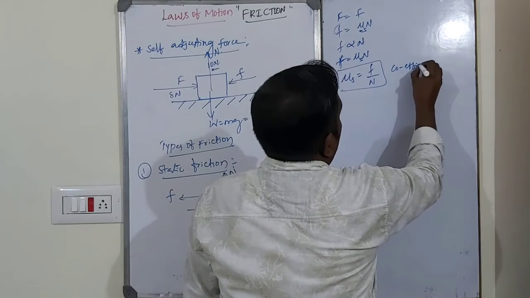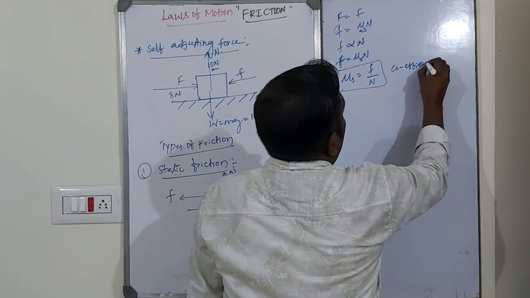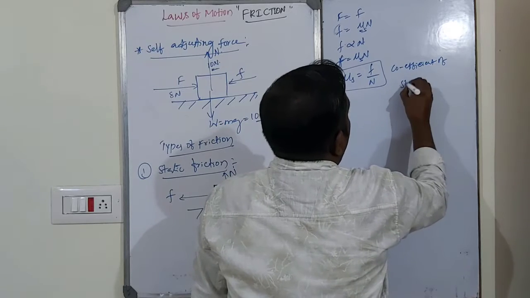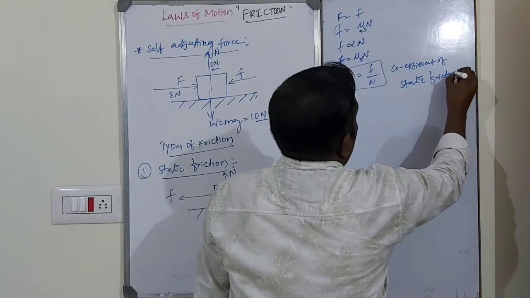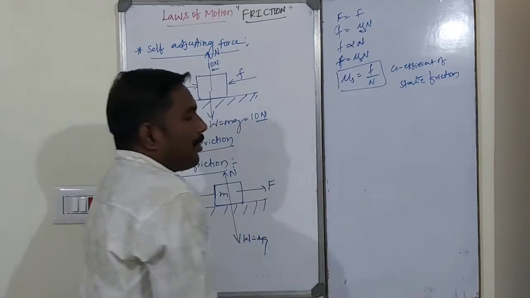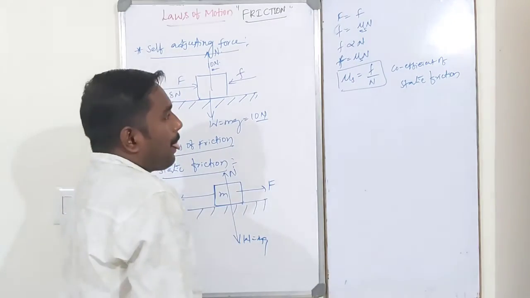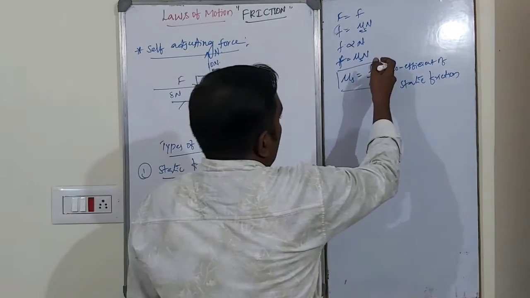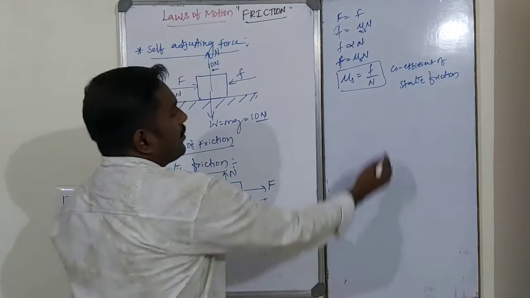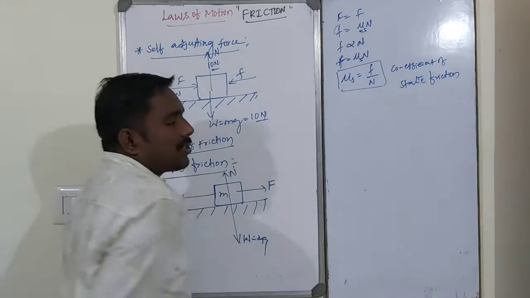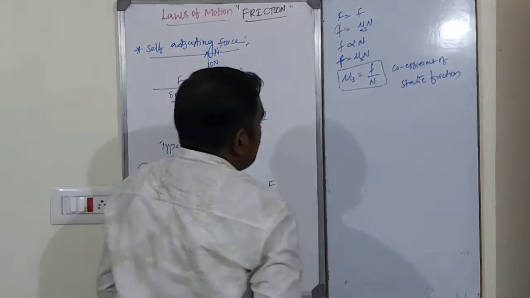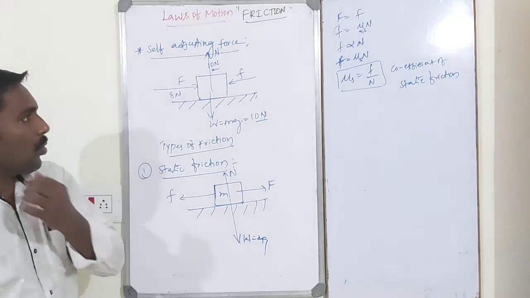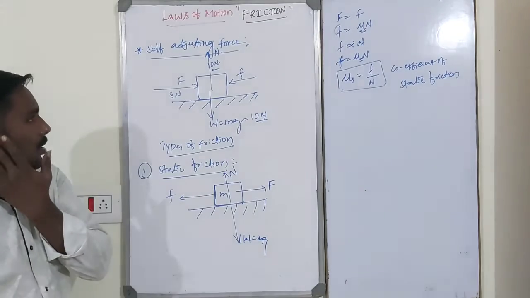Coefficient of static friction has no SI unit and no dimensional formula, because Newton by Newton gets cancelled out. This is the frictional force, and this is the normal reaction, which is nothing but a force. So mu s is equal to F by N.